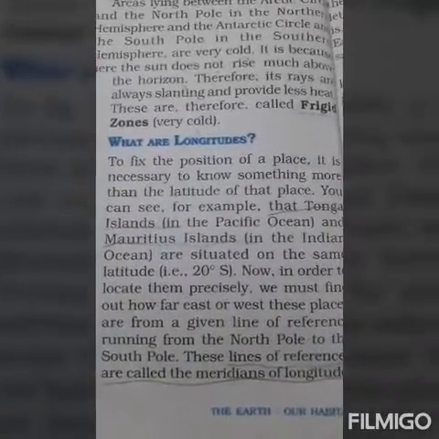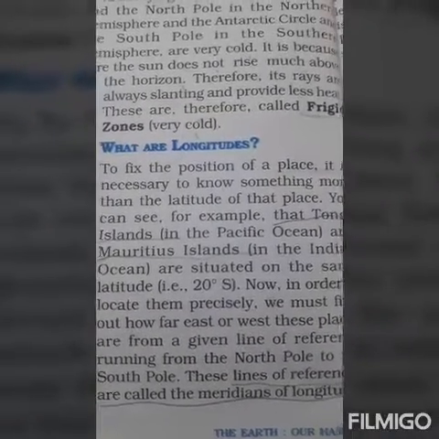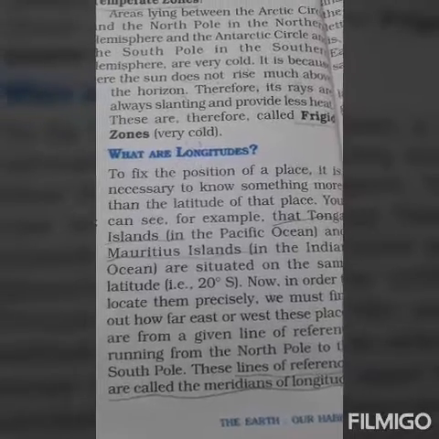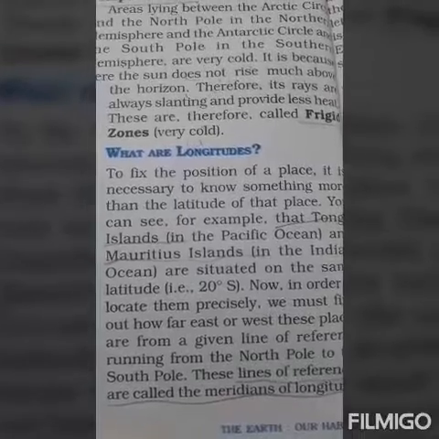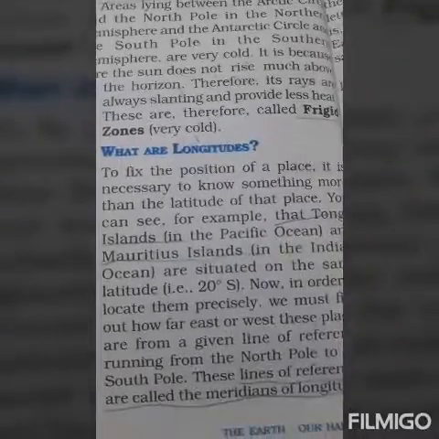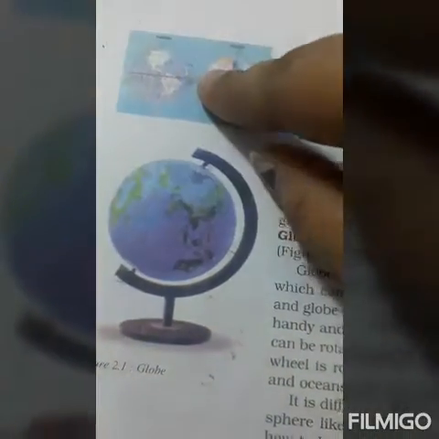So what is longitude? To fix the position of a place, it is necessary to know something more than the latitude of that place. For example, Tonga Island in the Pacific Ocean and Mauritius Island in the Indian Ocean are situated on the same latitude, 20 degrees south. Now, in order to locate them precisely, we must find how far east or west these places are from a given line of reference running from the North Pole to the South Pole, and this line is called the prime meridian. In the beginning of the chapter, this is the prime meridian, this is the equator.